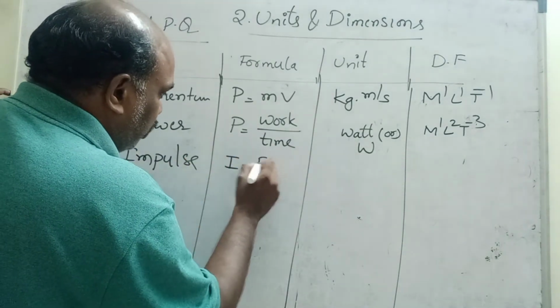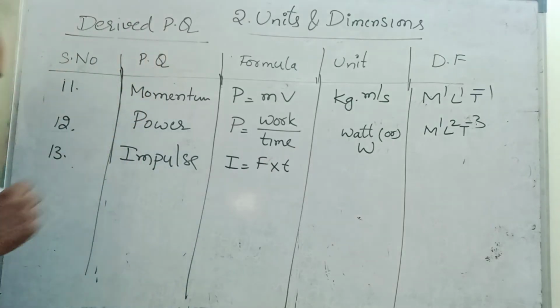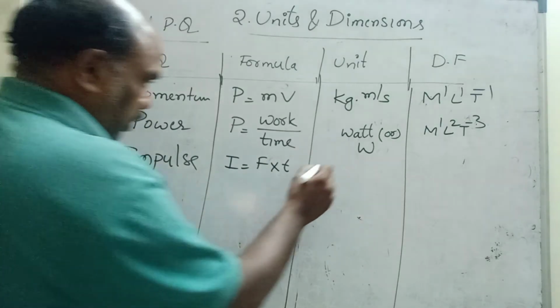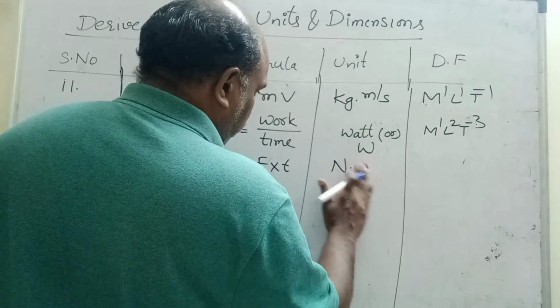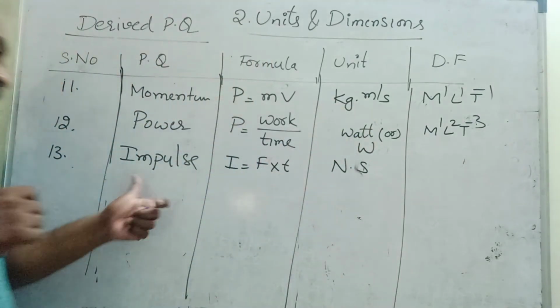I is equal to F into t. More force is applied in less time, F into t. Newton into second is the unit of impulse.